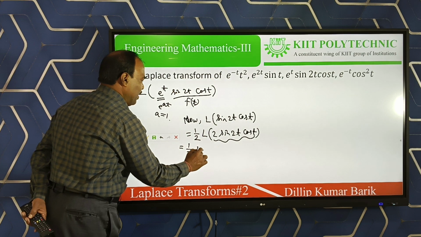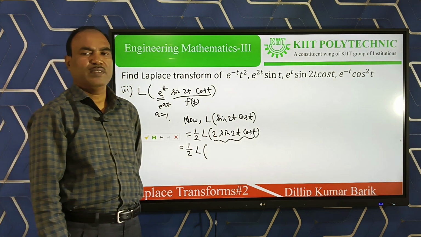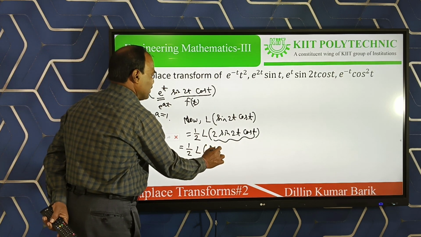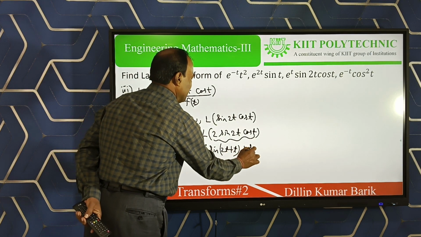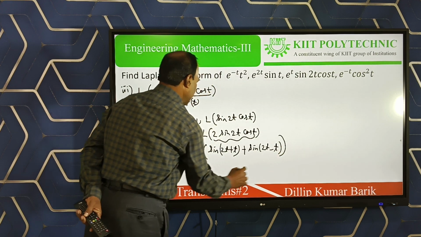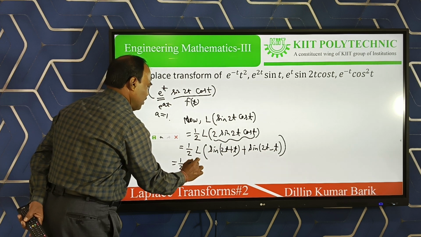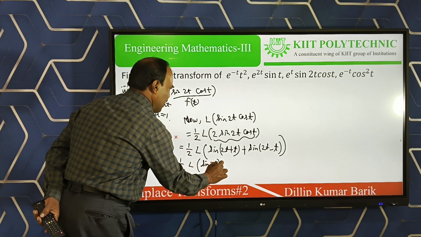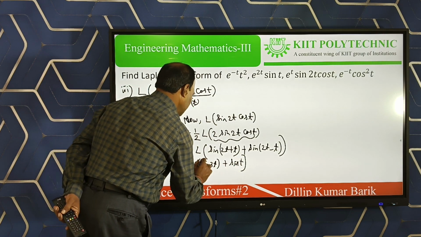Half of Laplace of, what is 2 sin a into cos b? From trigonometry, sin a plus b plus sin a minus b. That means sin of 2t plus t plus sin of 2t minus t, bracket close, is equal to half of Laplace of sin 3t plus sin t, bracket close.